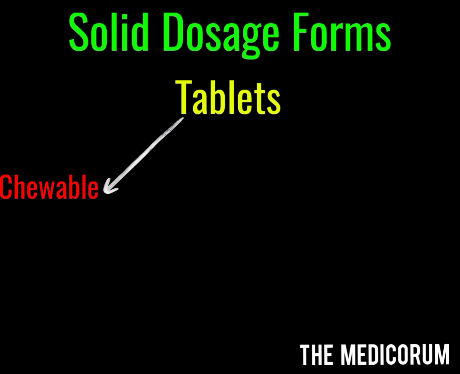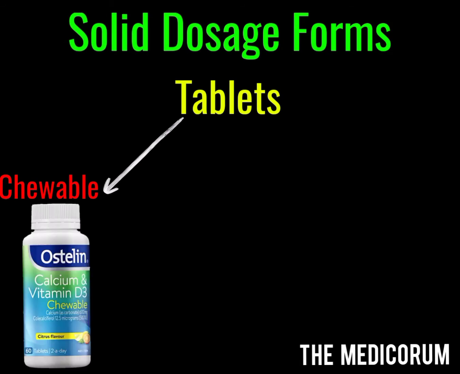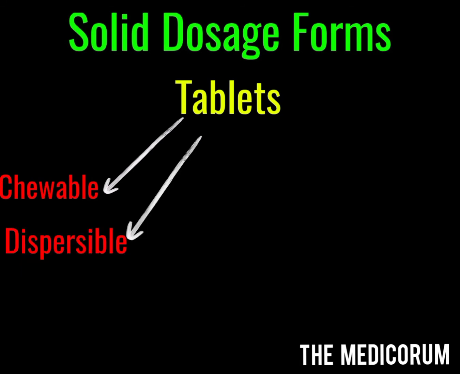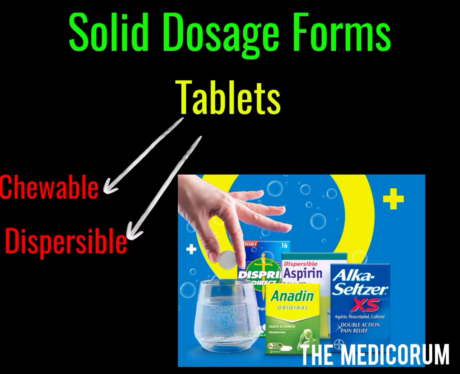The most common example is the Ostarine tablet, which is a calcium and vitamin D3 tablet. The second category is the dispersible tablets. Dispersible tablets, when they are dropped in a small quantity of water, disperse rapidly, and then the solution can be gulped easily. The common example is the Disperine tablet.